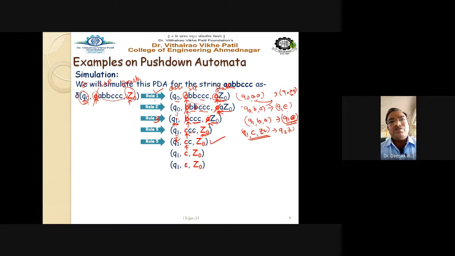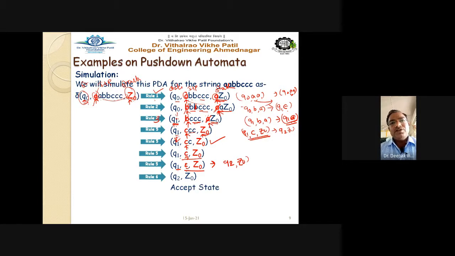So you are not going to perform any operation on Q1 C Z0, and finally we come to this state Q1 epsilon Z0, because now all the characters have been read. No input character is remaining in the string to read. So the character is epsilon, and we get Q1 epsilon Z0, and this means we have to go to Q2 Z0. That is nothing but our accept state.